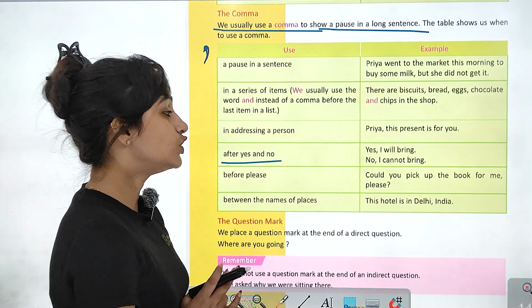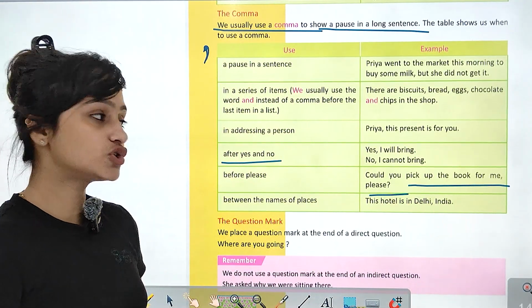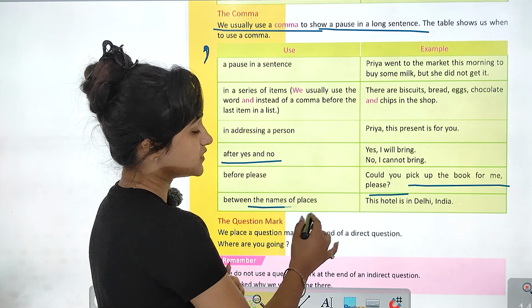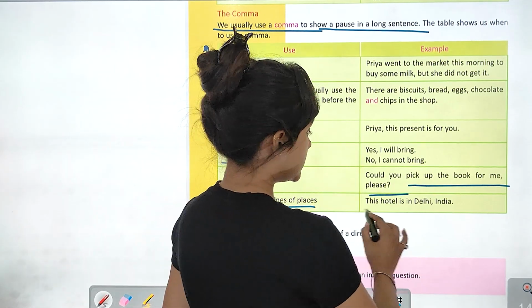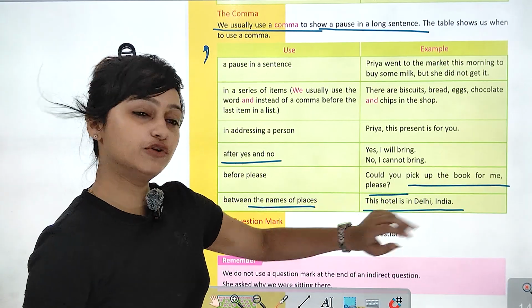Before please, could you pick up the book for me? Please से पहले हमेशा comma लगाते हैं. Between the names of places, दो places के names के बीच में, like the hotel is in Delhi, India. दो places आ गए, हमने comma लगा दिया इसके.